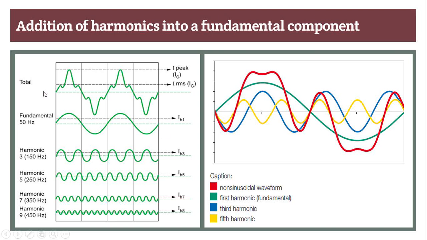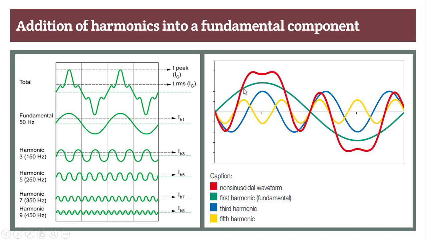All this added together makes the even harmonic components. Now, addition of harmonics into a fundamental component. One question may arise in your mind: why are only odd components taken into consideration? Here you see the 3rd, 5th, 7th and 9th are taken into consideration because in an electric power system only odd components are present. Even components are generally absent in the system. So here we only deal with the odd components.